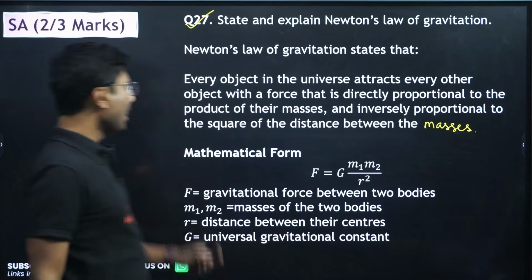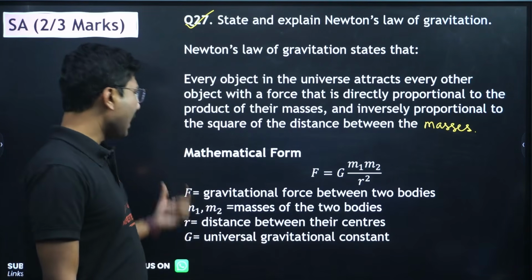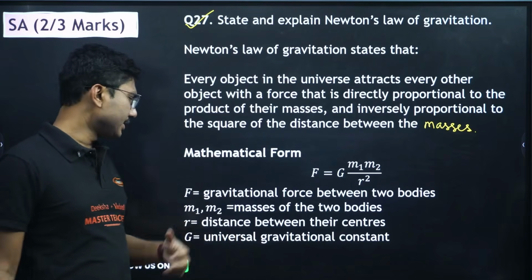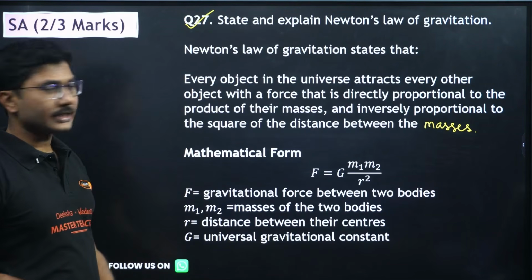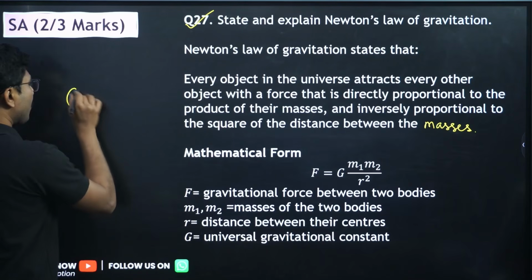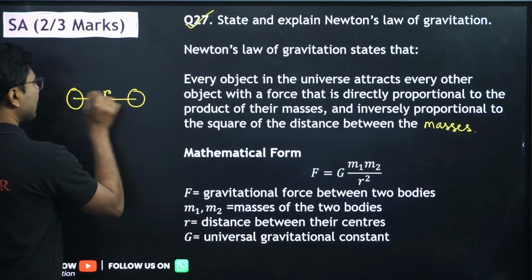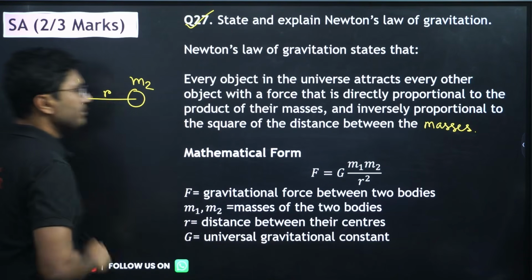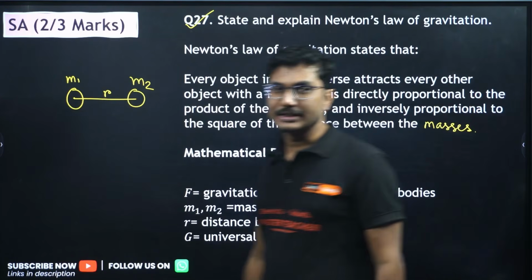Okay, next, mathematical form: F is equal to G m1 m2 by r square. F is gravitational force between the bodies, m1 m2 are mass of the two bodies, small r is the distance between their centers, G is universal gravitational constant. Suppose we have two masses, the distance between their centers is small r, this one is m1, this one is m2. The gravitational force between these two masses is given by this simple easy formula.